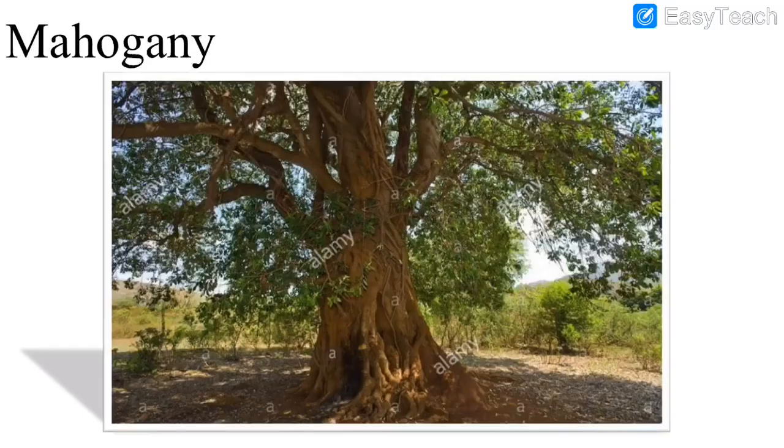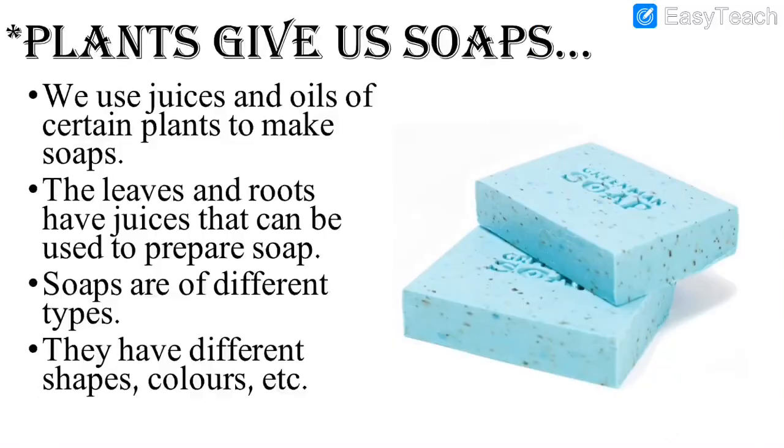Then mahogany. Mahogany is also a type of tree and we get mahogany wood from this tree. Very strong. As you can see, the bark is very strong. Also the root is very strong. So all these are the types of woods that we have seen that are available in the market, and we can make furniture and other things with the help of wood.